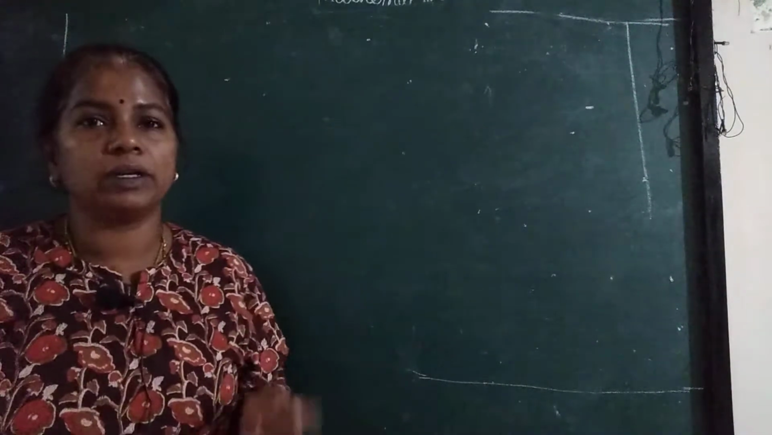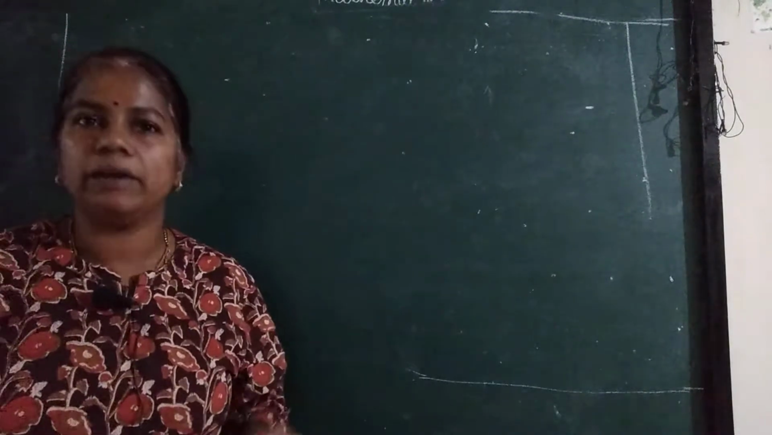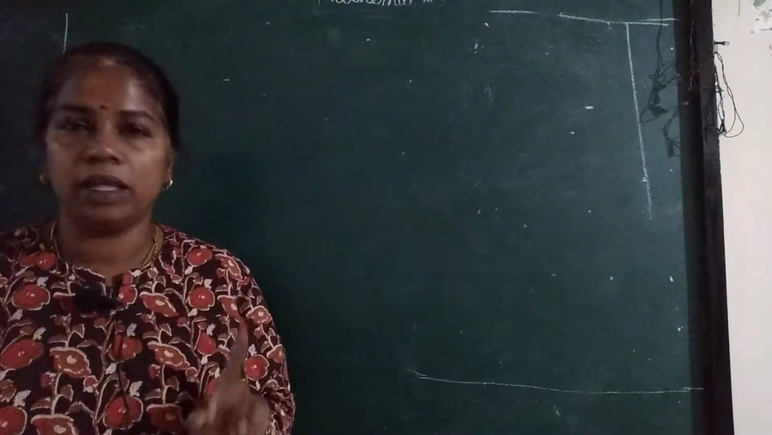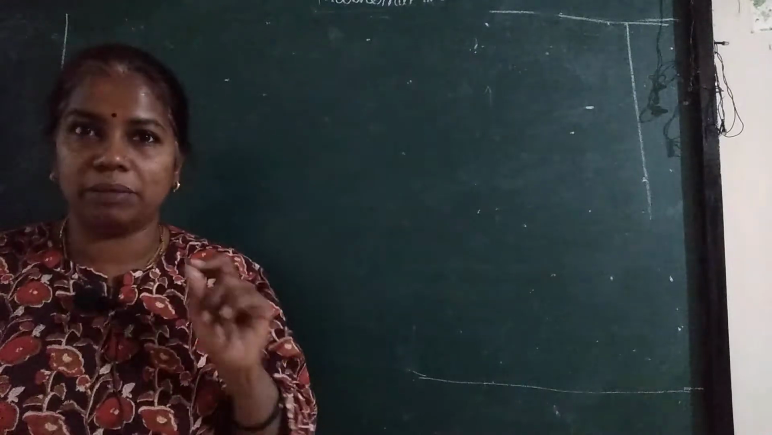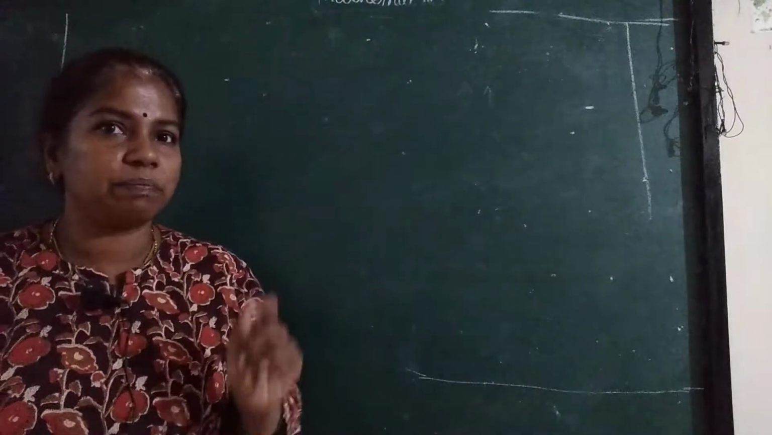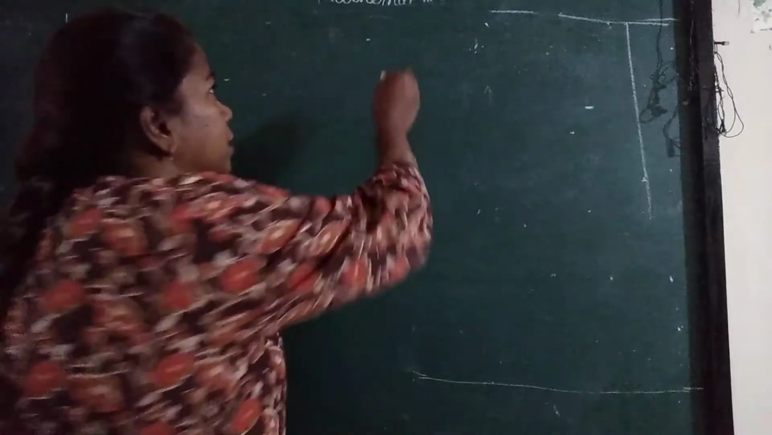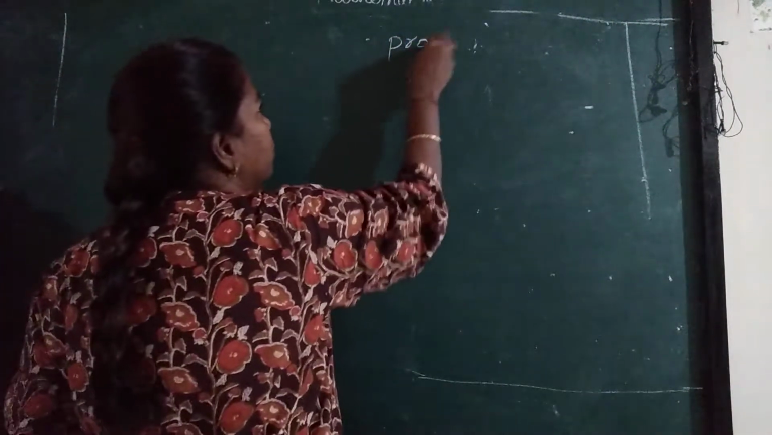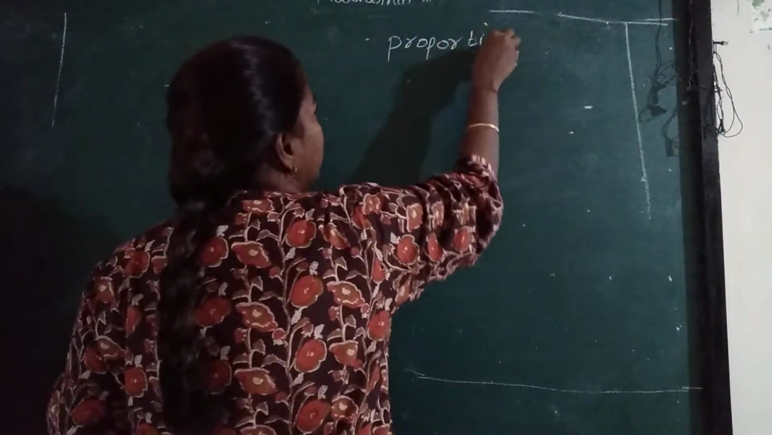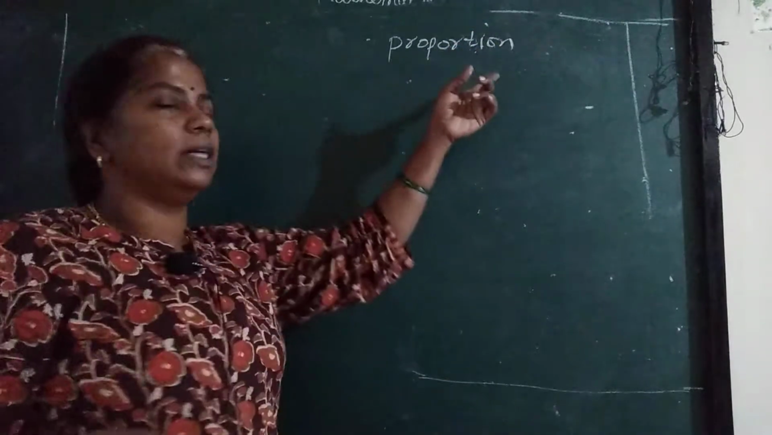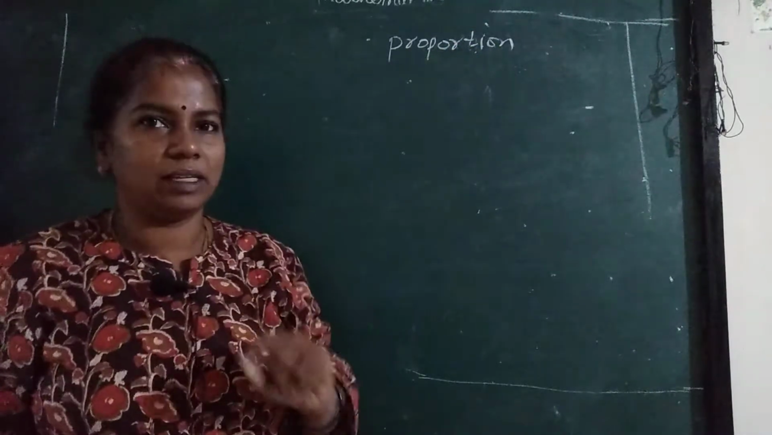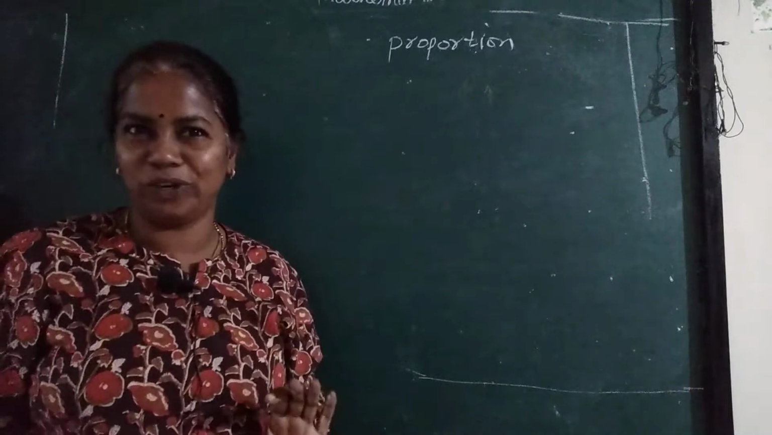I taught you direct proportion. Today I will be taking inverse proportion. Before that, let me confess, I made a mistake in the spelling of proportion. It is P-R-O-P-O-R-T-I-O-N. Instead of P-O-R-T-I-O-N, I had written P-O-R-A-T-I-O-N. Please correct it and forgive me.